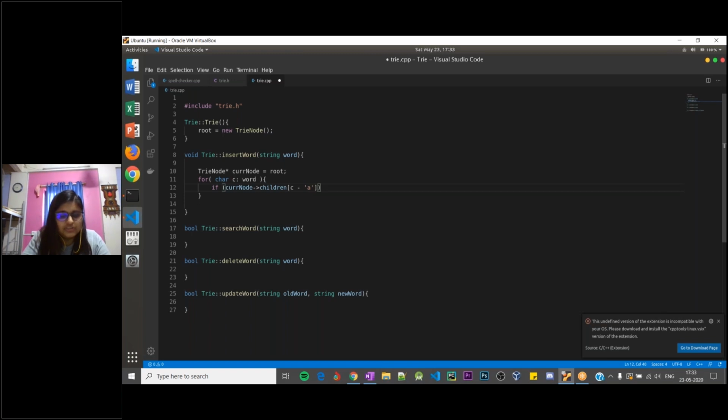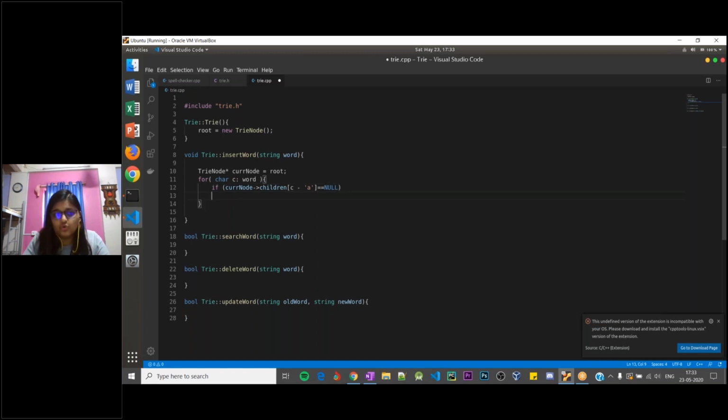So if it is equal to null, that means there is no node present at that particular index. So I'll do current node's children, I'll quickly copy what I've written over here. I need to allocate memory for it, so it will be nothing but a new TrieNode, as simple as that.